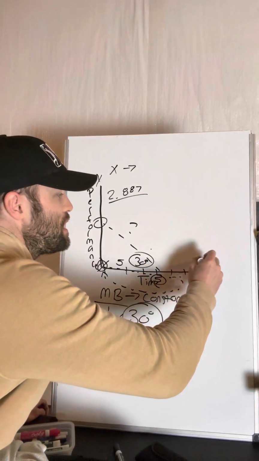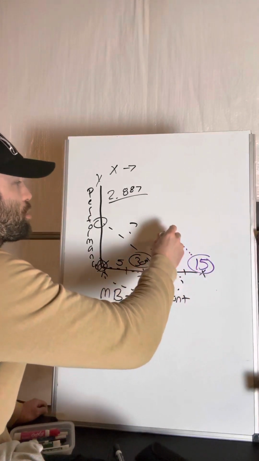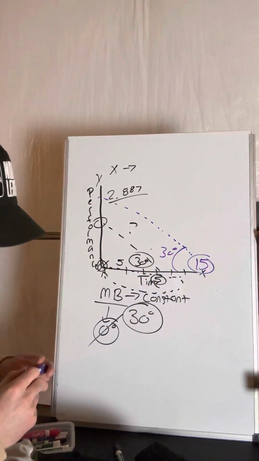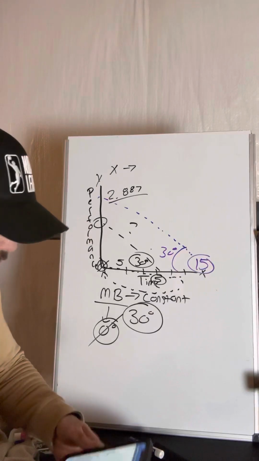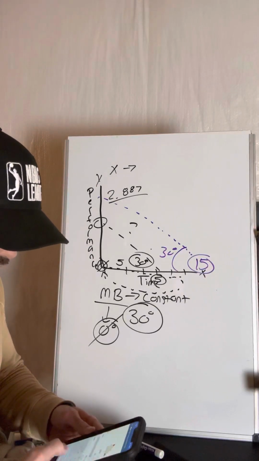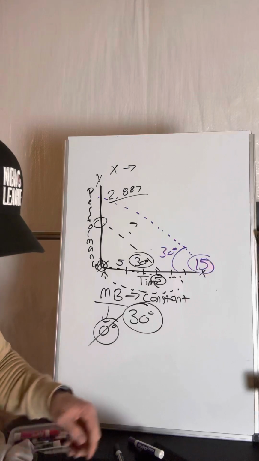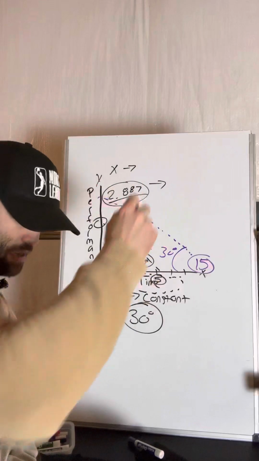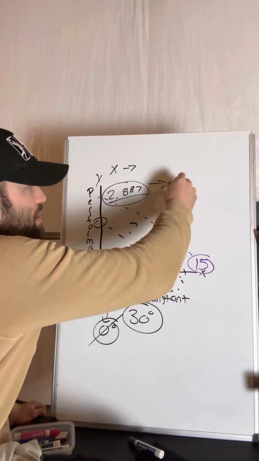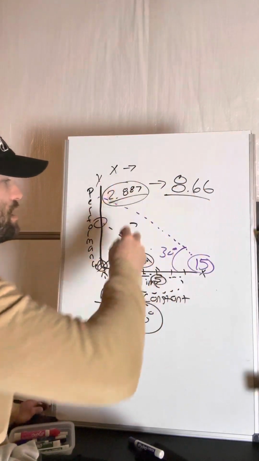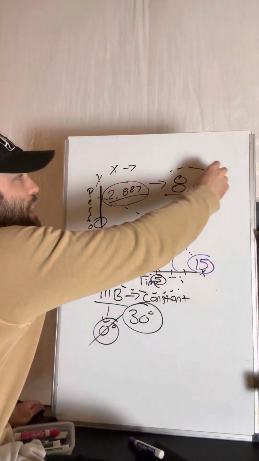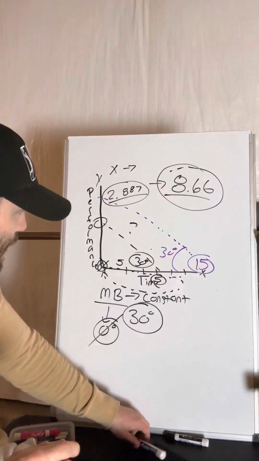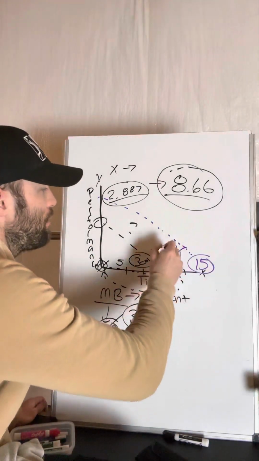Let's say we're now 15 years removed. We're going to draw another triangle up here, 30 degrees, same angle. Let's apply this again. So instead of 5, we have 15 as that bottom leg. That makes this y, which was once 2.88, now it's going to be 8.66. So we can see here we have a memory bias that is increasing how well we performed. And this is all due to the fact that we have this memory bias constant of 30 degrees.